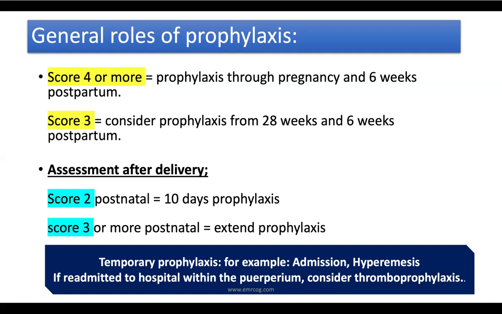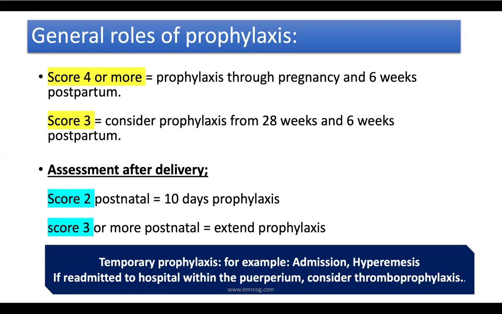After the delivery, you have to do the VTE risk assessment again, and you advise her whether or not she receives low molecular weight heparin, or whether it's enough to give her advice of mobilization and avoiding dehydration. With a score of 3 or more, sorry, in the post-delivery period, then you will consider extending the prophylaxis.